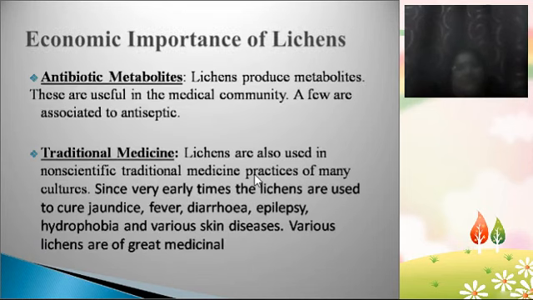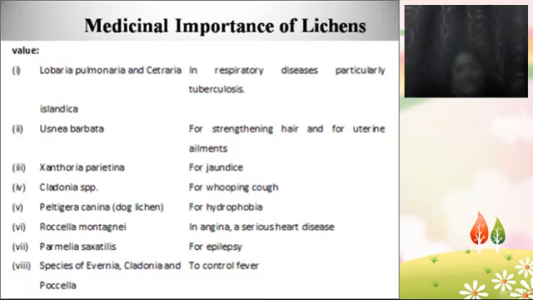And then coming to the other importance of the lichens, antibiotics, means lichens produce several metabolic products like antibiotics, and antibiotics we already know. So medicinally they are very useful, and some lichens are useful in the preparation of antibiotics and antiseptics also. And some lichens have so many medicinal values, like they cure jaundice, fever, diarrhea, epilepsy, hydrophobia, some skin diseases. So all these are cured by the lichens. There are many lichens used in the treatment of so many diseases.